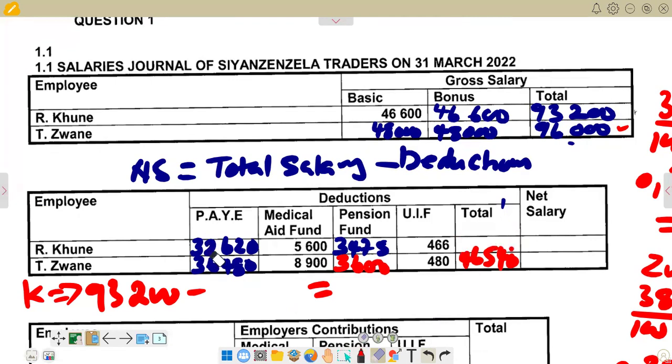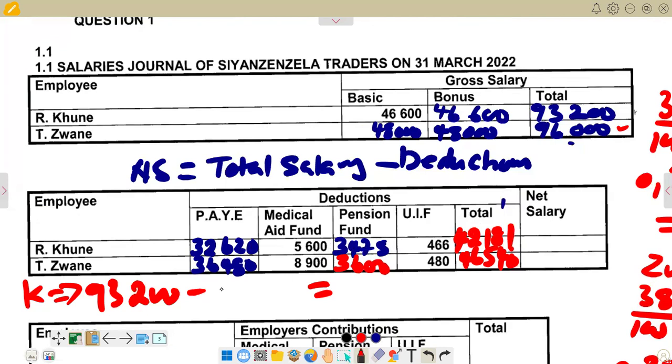We are saying, if you say 32,620, we add 5,600, we add 3,475, and then we add 466. There, the total that we are supposed to get is 42,181. So we are saying there we've got 42,181.